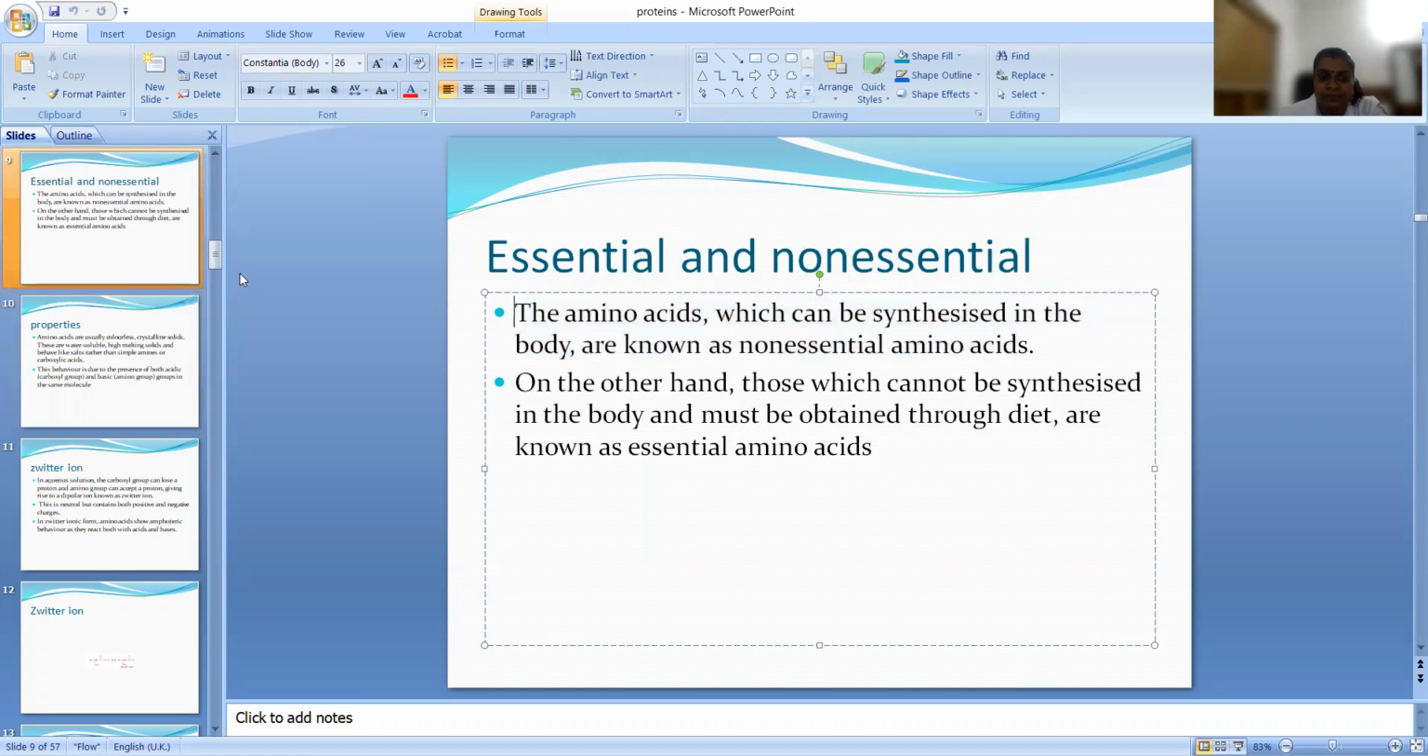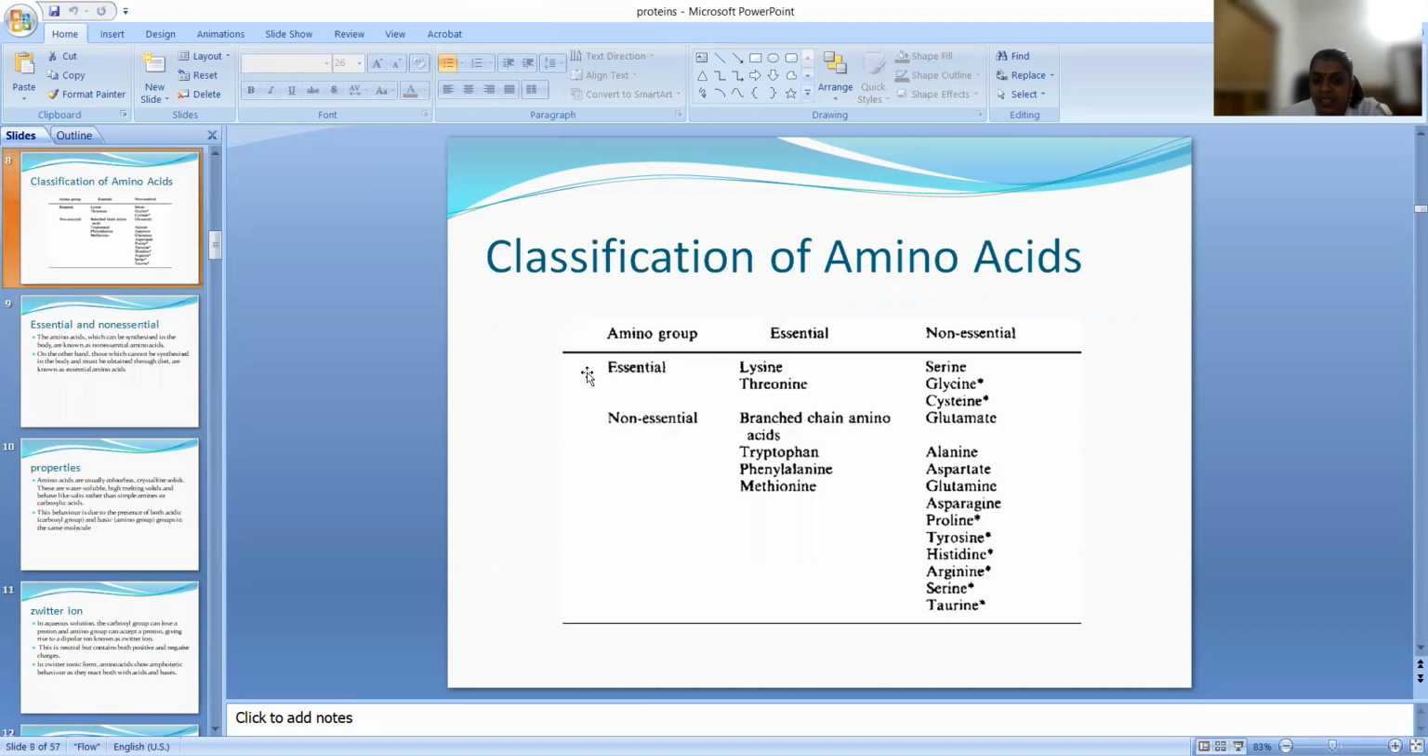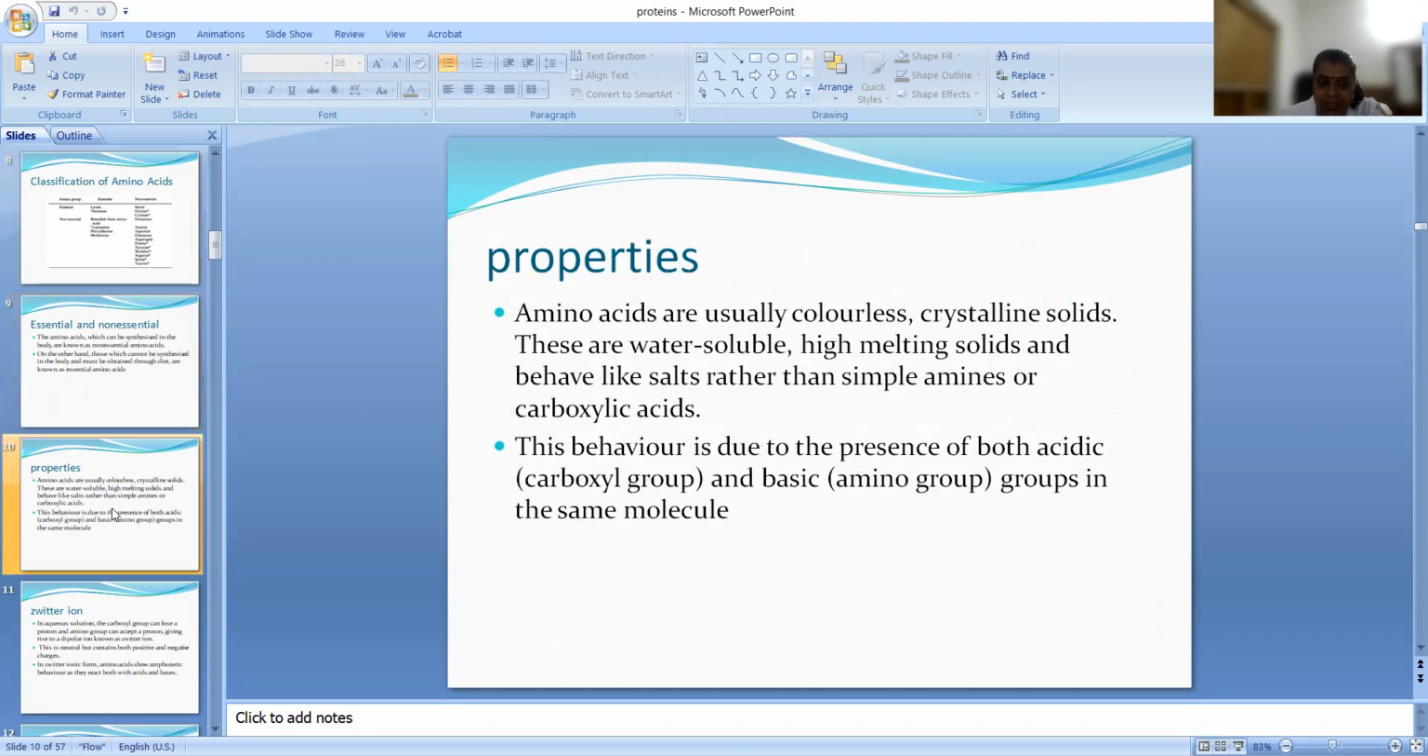Now you can see some examples of essential and non-essential amino acids. An essential amino acid example is lysine. Non-essential examples are glycine and cysteine. For any one or two examples we have to learn. Now, what are the properties of amino acids?